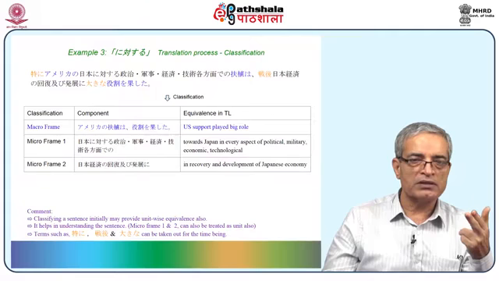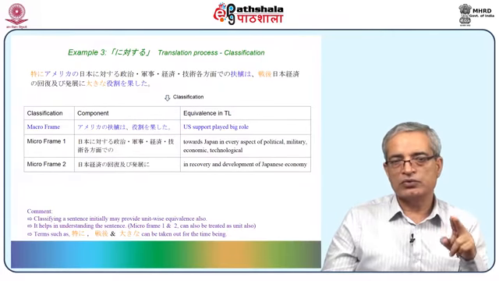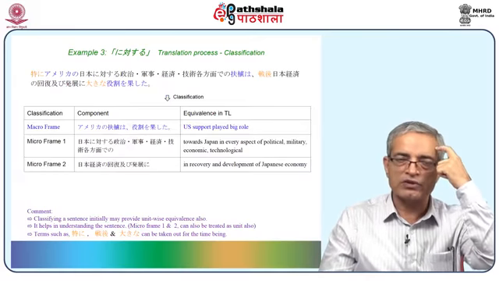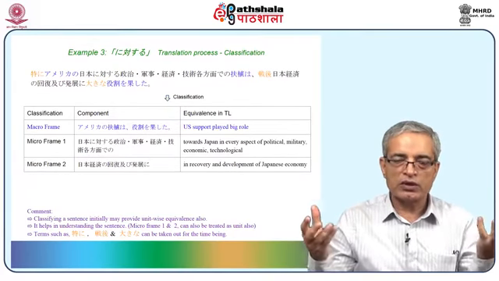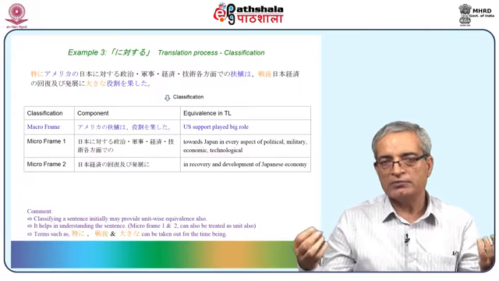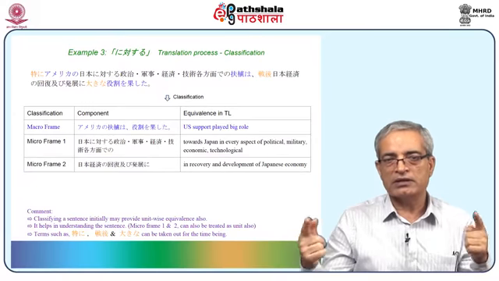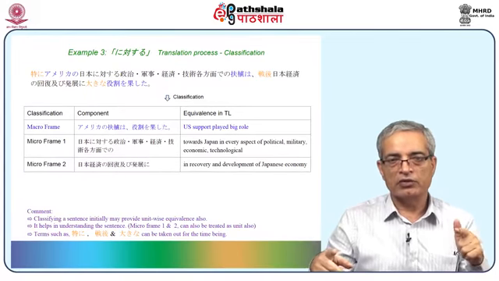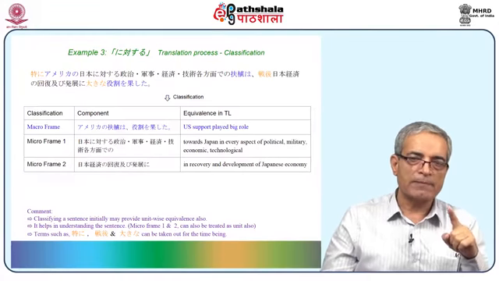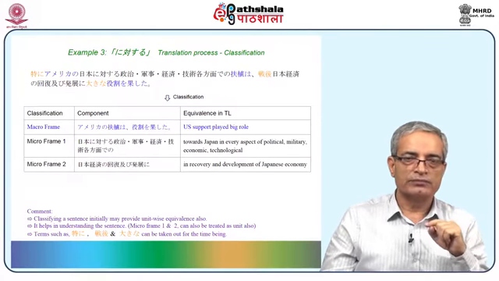So macro frame here is America no fushoku wa yakuwari o hatashita. See, there is a slight difference in the technique which we are using here. You have understood how to pick up the macro frame, so you are picking up different elements from the sentence and creating the macro frame in one go. And this gets translated as US support played big role.